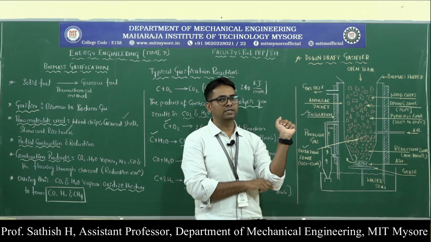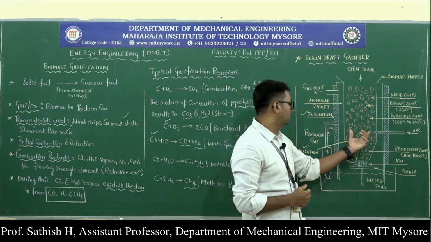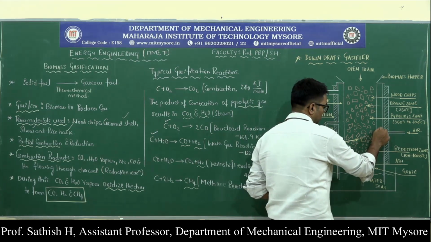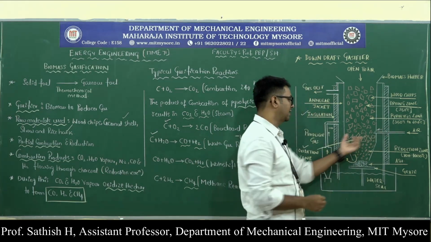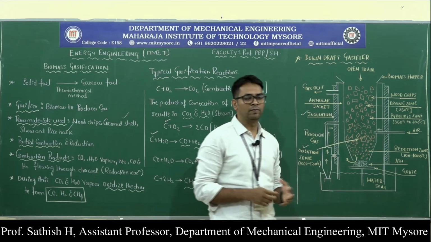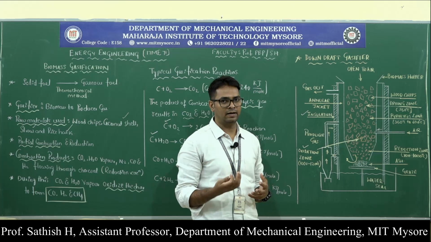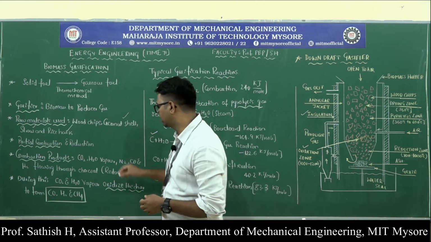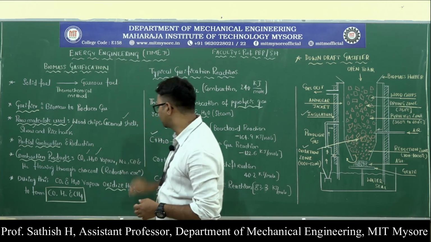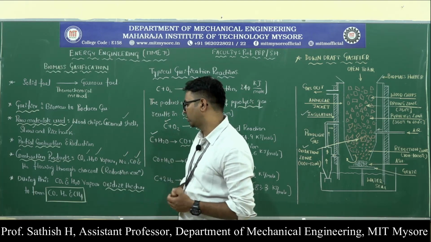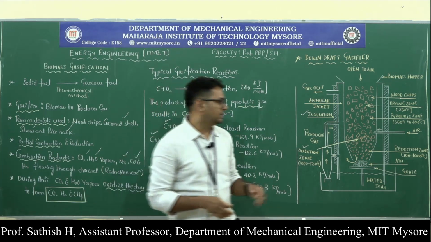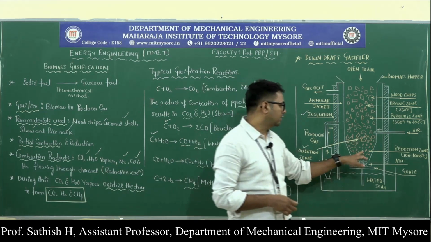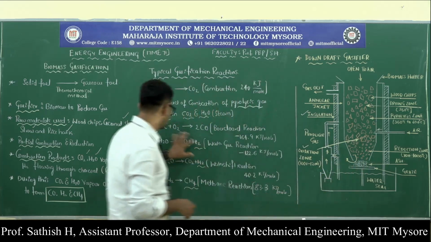What happens here is that air is taken inside, so the wood chips, which are dried by the time they reach this point, will combine with the oxygen in order to produce the products of combustion. Normally the products of combustion are carbon dioxide, water, nitrogen, and carbon monoxide. These combustion products again undergo the reduction reactions. So these are the reduction reactions here.